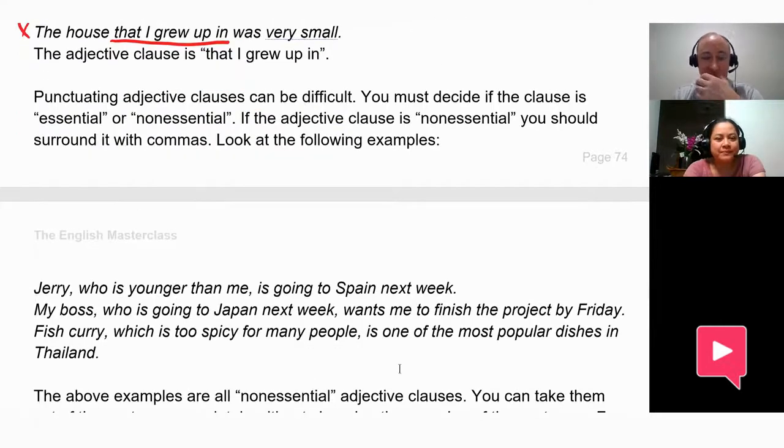Okay, next. This is not for speaking, but for your writing, this is important. You'll need to decide if the clause is essential or non-essential. If an adjective clause is non-essential, you surround it with commas on both sides. And here are some examples. So can you read these?